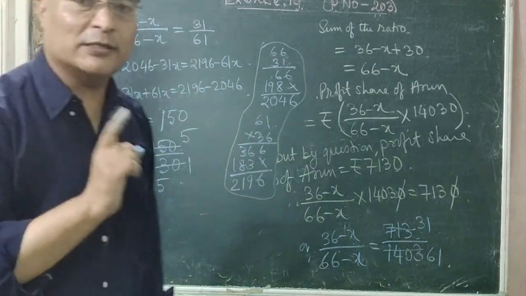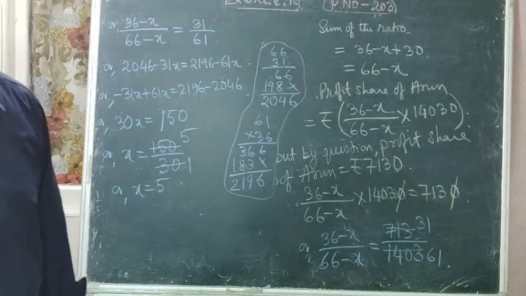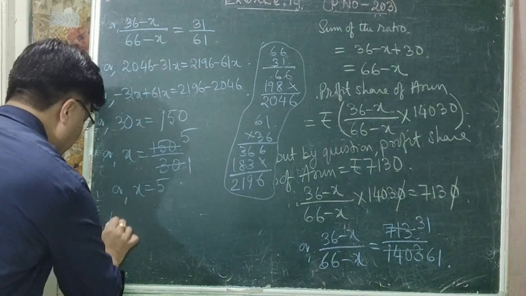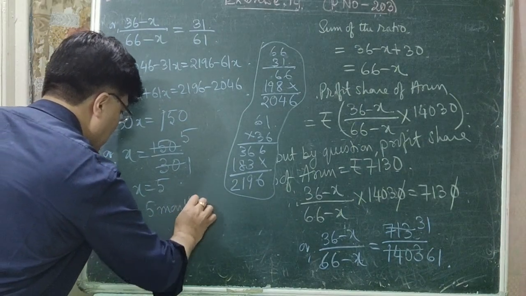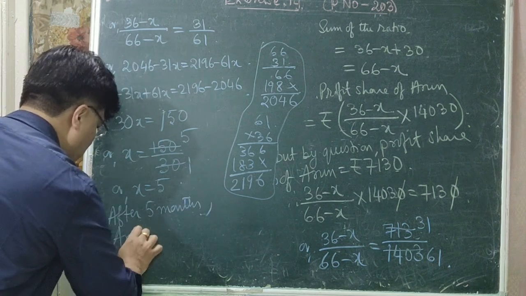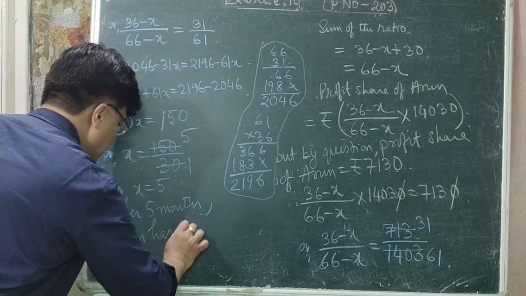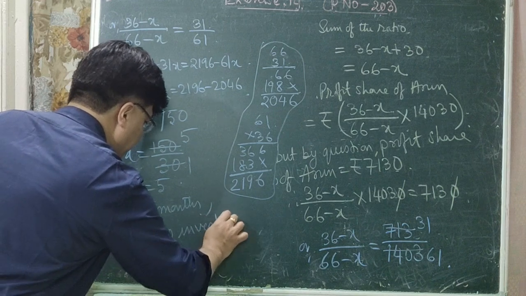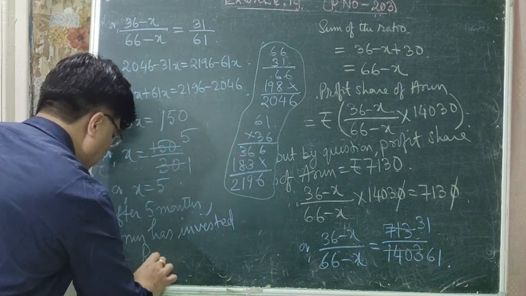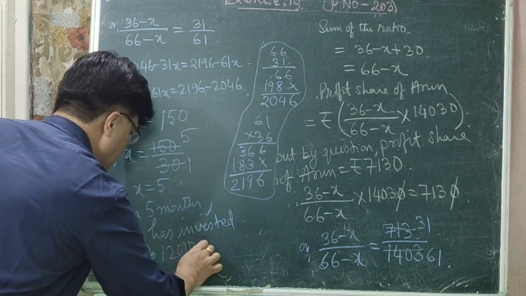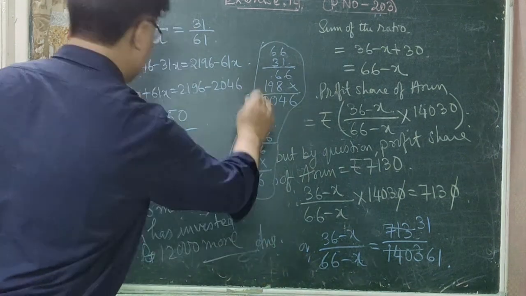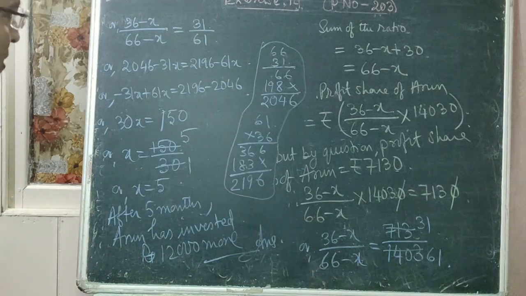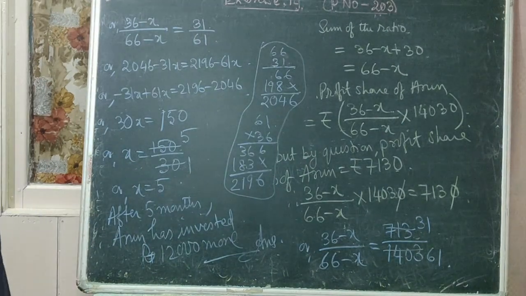So after 5 months, Arun has invested rupees 12,000 more. So this is your final answer. So I think you have understood it. So you can copy it.